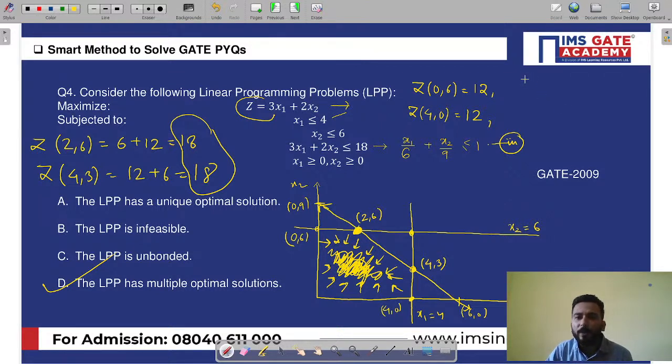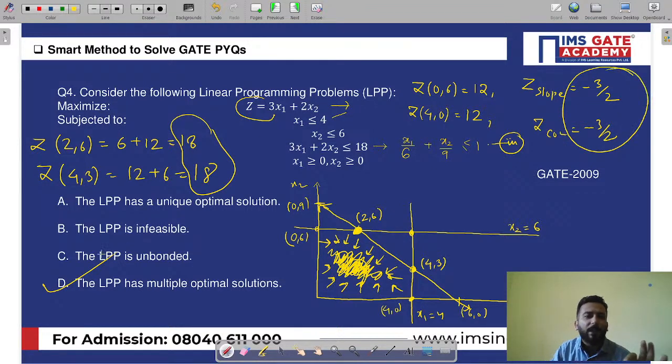The slope of z was minus 3 by 2. And if you see carefully your third constraint, here also the slope of your constraint was coming out to be minus 3 by 2. So both the slopes are the same. So we got the solution as multiple optimal solutions. Fine. Let's say you have done this without even solving, you have put option D in your examination and it is correct.